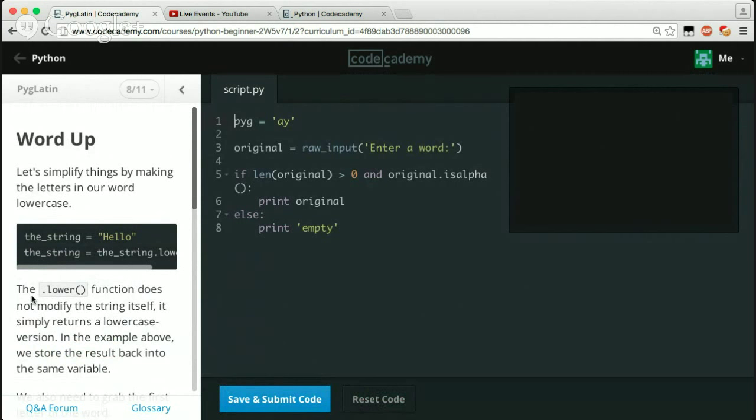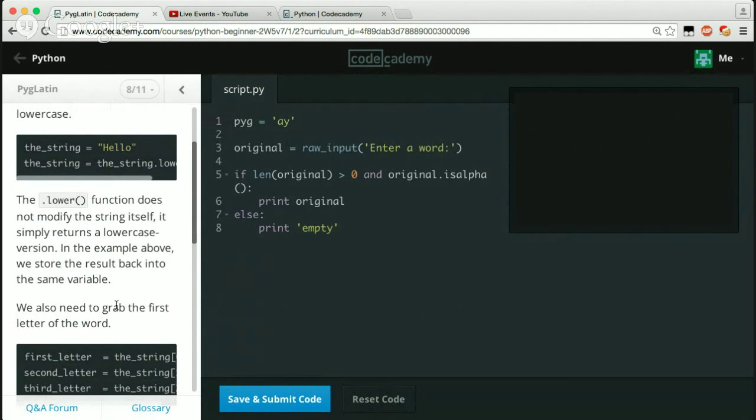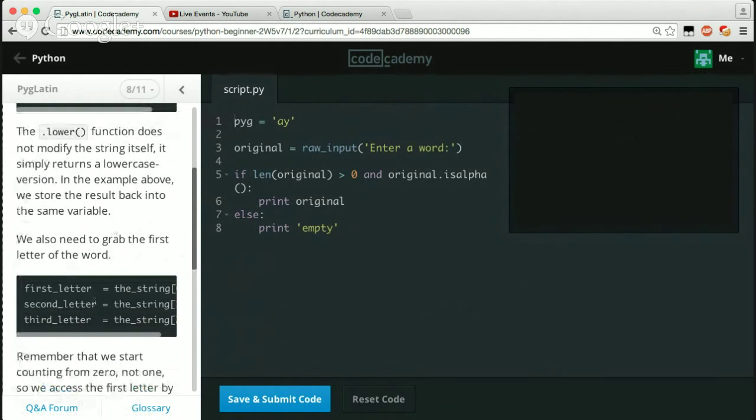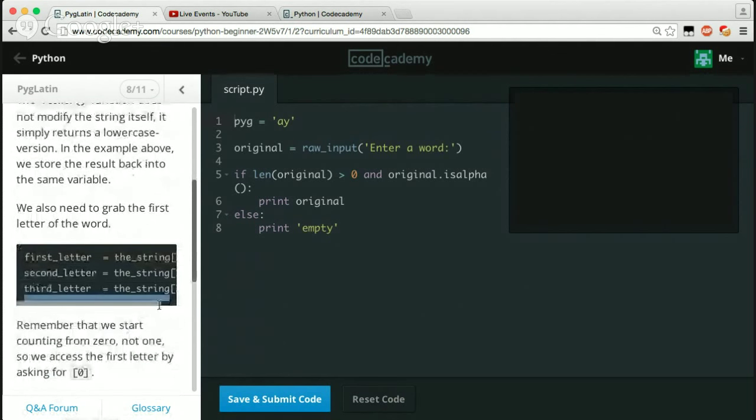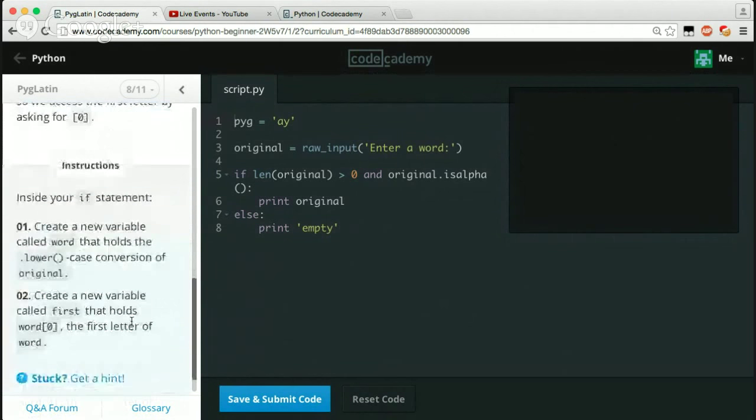Let's simplify things by making the letters in our word lowercase. The .lower function does not modify the string itself. It simply returns a lowercase version. In this example above, we store the results back into the same variable, so just say equals string.lower. We also need to grab the first letter of the word. So we'll just use the index of it, which would be index 0. Remember that we start counting from 0, so not from 1. So we access the first letter by asking for index 0.